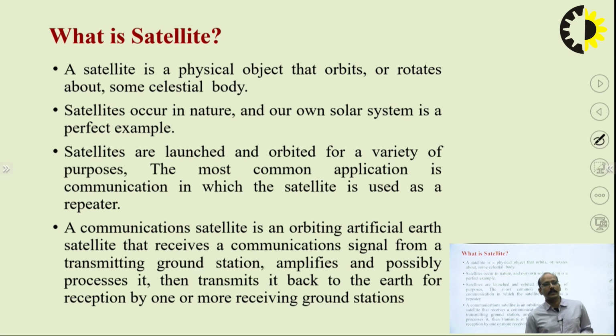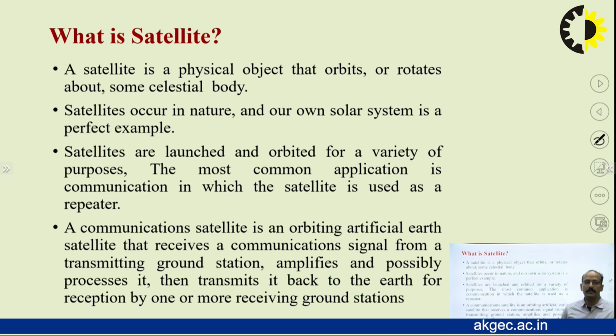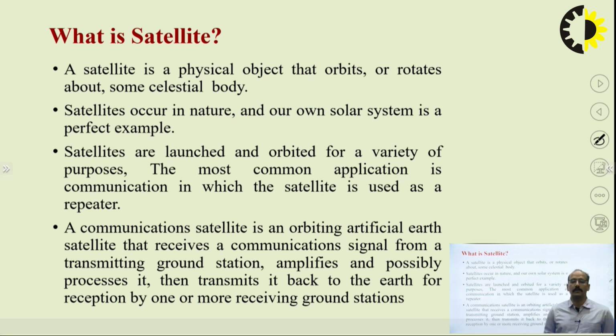When we are talking about a communication satellite, that is an orbiting artificial earth satellite that receives a communication signal from a transmitting ground station, amplifies and possibly processes it, and then retransmits it back to the earth station or another user who requires that signal. So this is about the satellite.